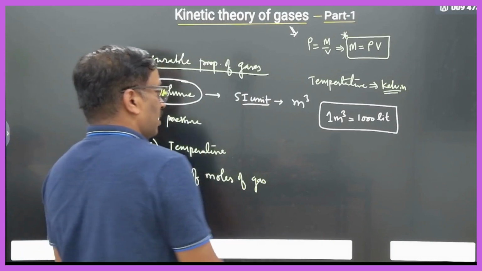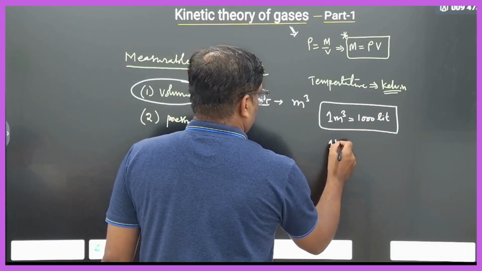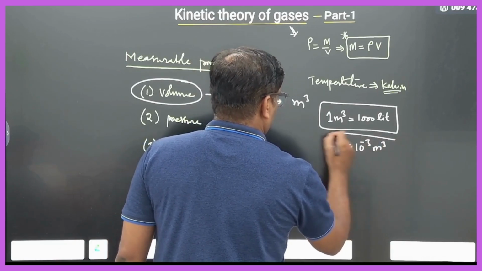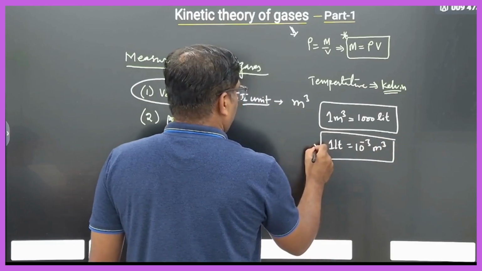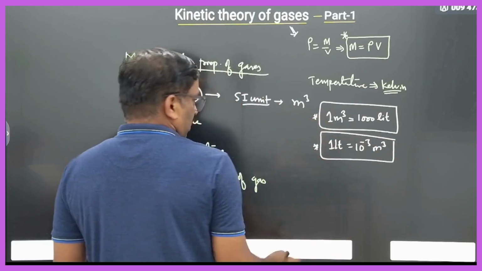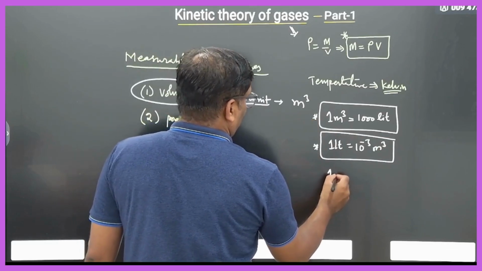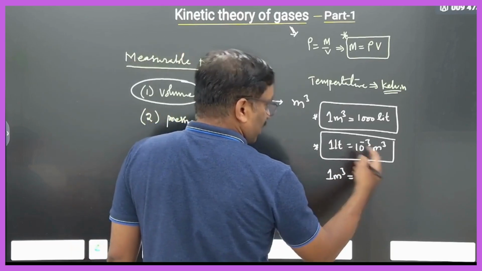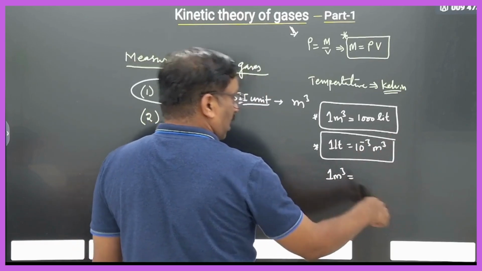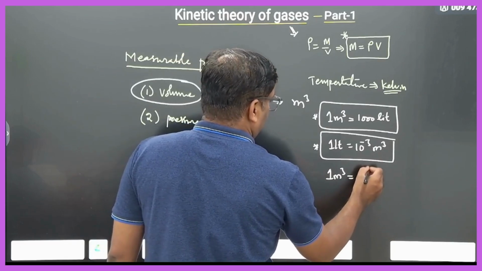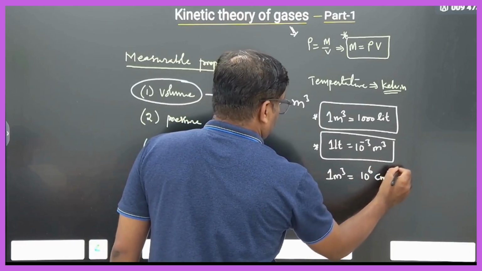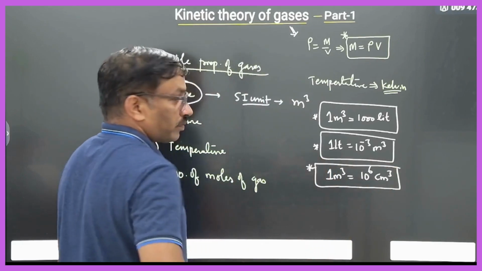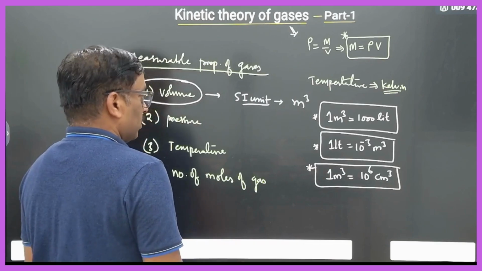Therefore 1 liter is equal to 10 to the power of minus 3 meter cube. Clear? Sometimes they will give cc, centimeter cube. 1 meter is 100 centimeter, so 100 centimeter, 100 centimeter, like that it is 10 to the power of 6 centimeter cube. That is cubic centimeter.